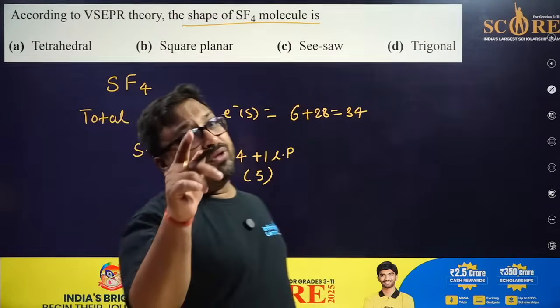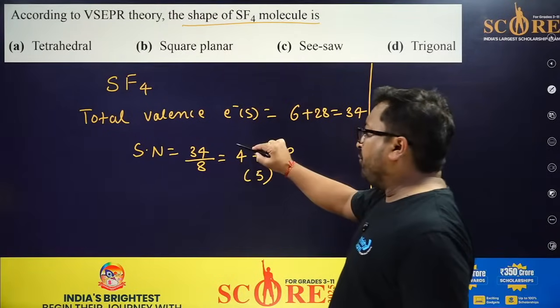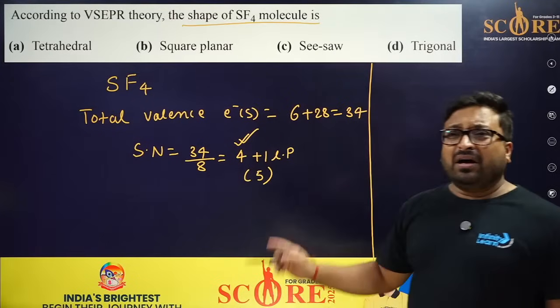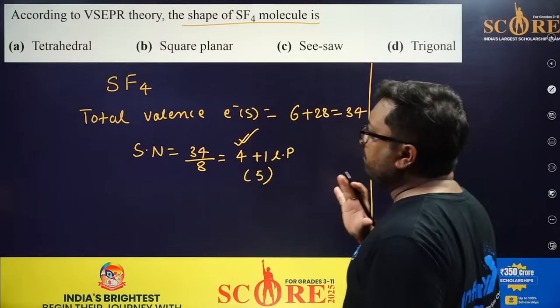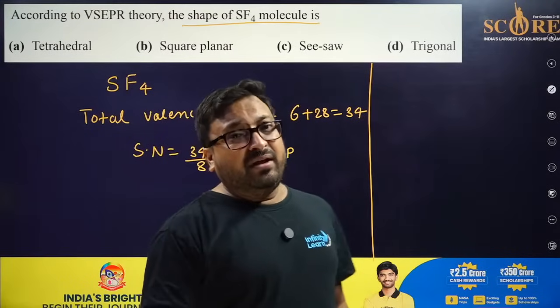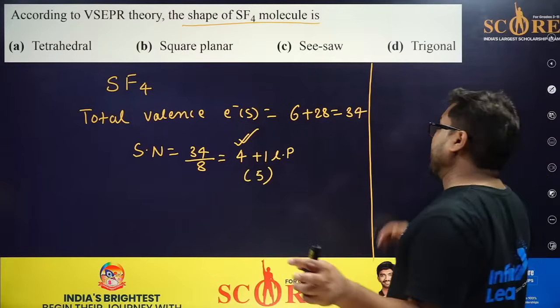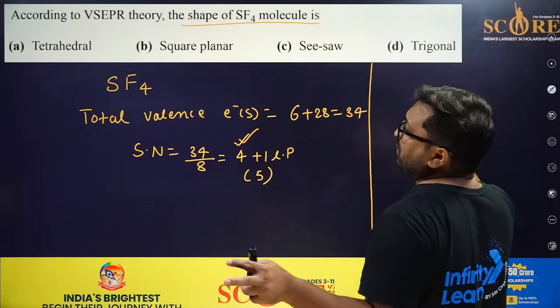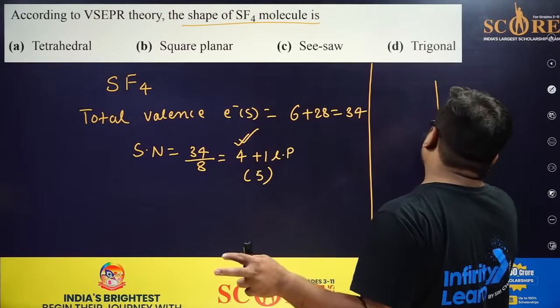Even it will help you in the hybridization part. Now, there is 5. Out of 4 is sigma and 1 is lone pair. So this becomes very easy. Your teacher must have taught you the electron pair arrangement will be trigonal bipyramidal, TBP. But the question is about shape. So you were expecting sulfur will be in the center and these are the 5 expected positions.